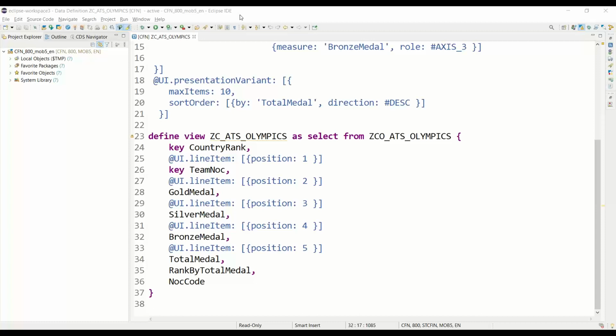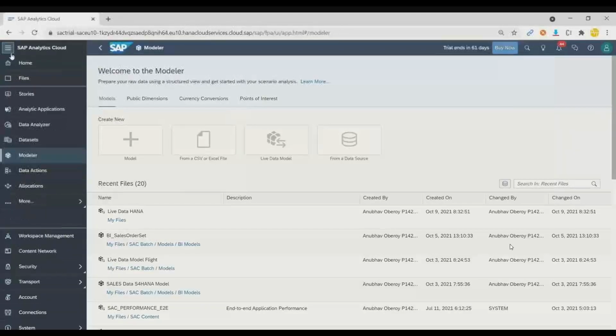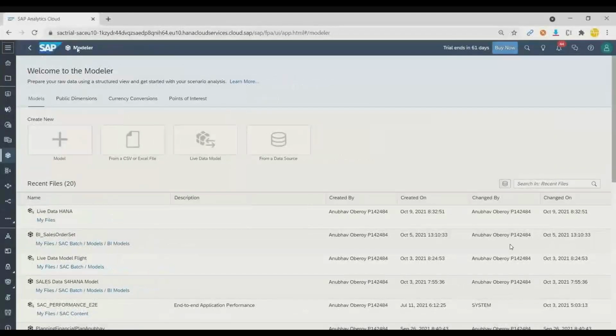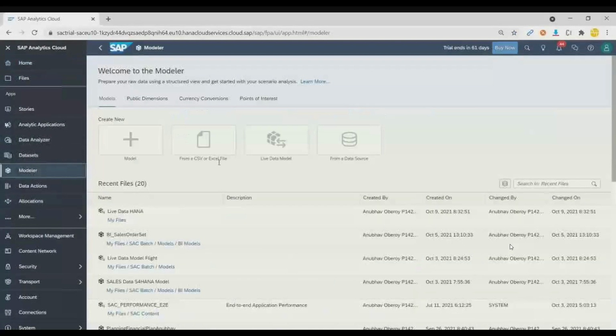Okay, it's up now. So you can see now here we are going to create a connection. So I will switch back once again to modeler, and now here I will be using a connection. This is my Analytics Cloud homepage, and I go to the modeler tab, and here I will choose my connection from a data source.